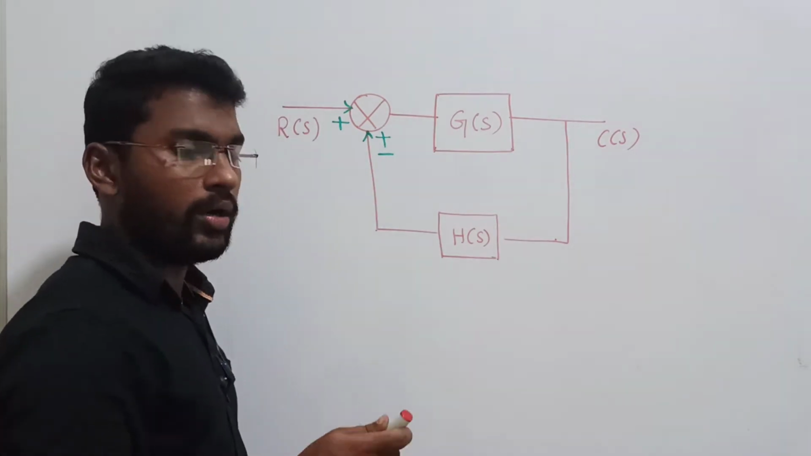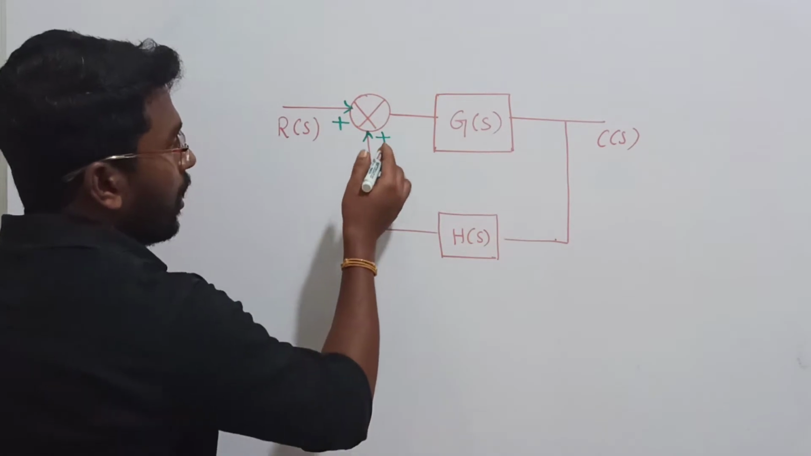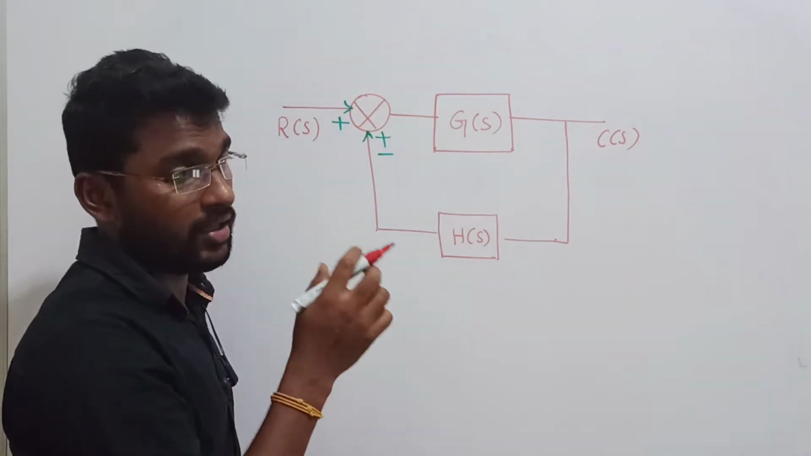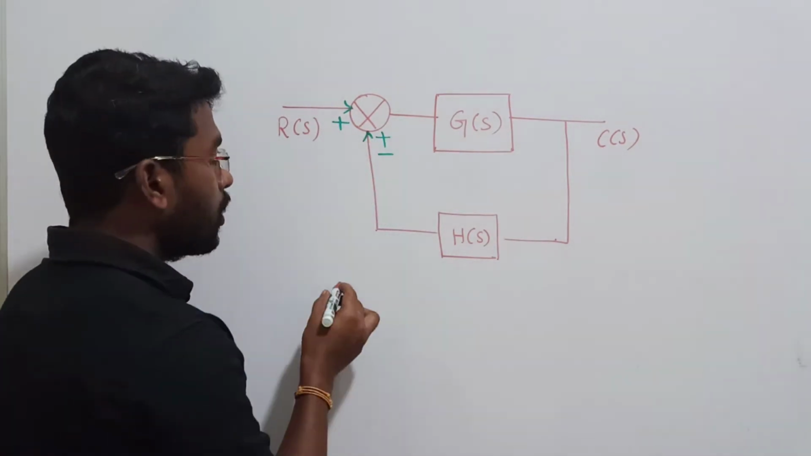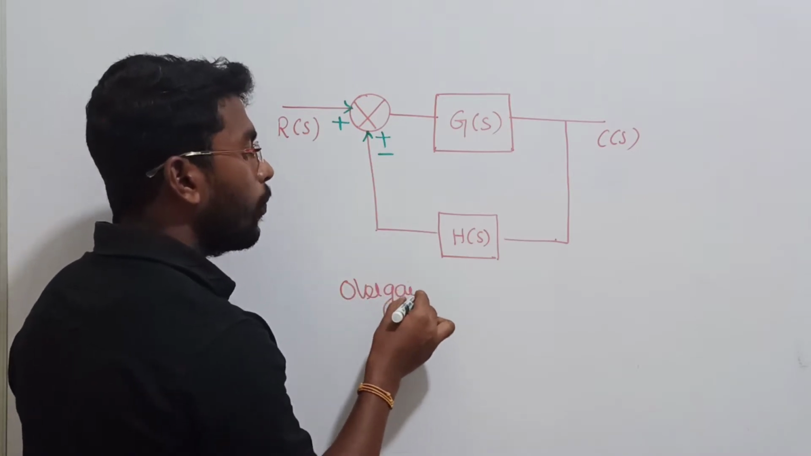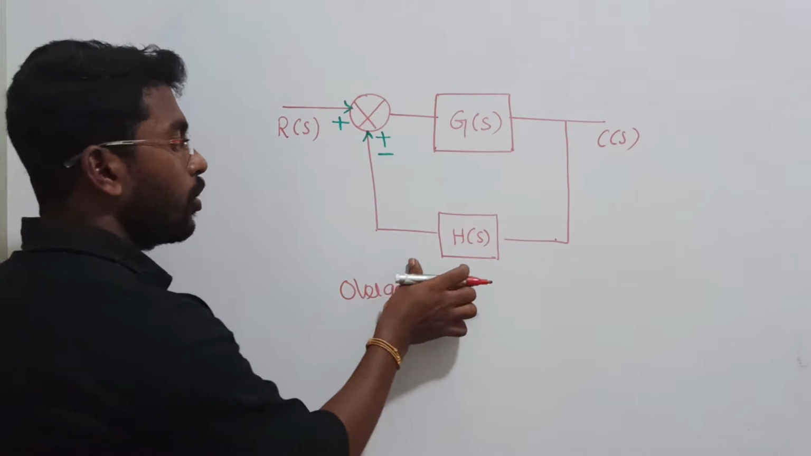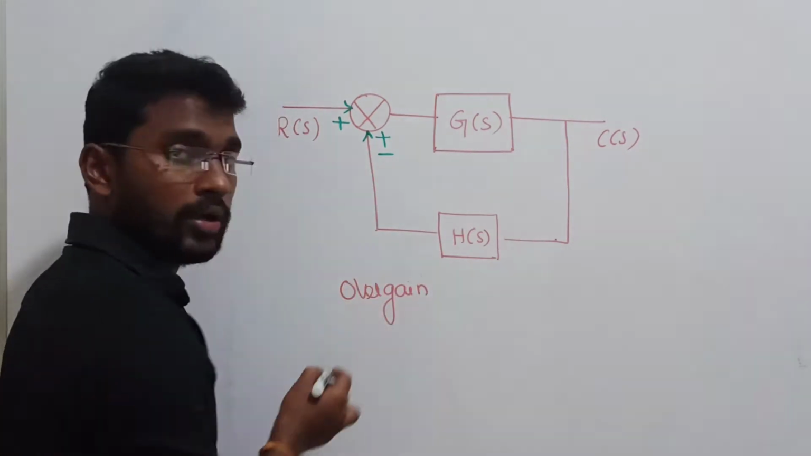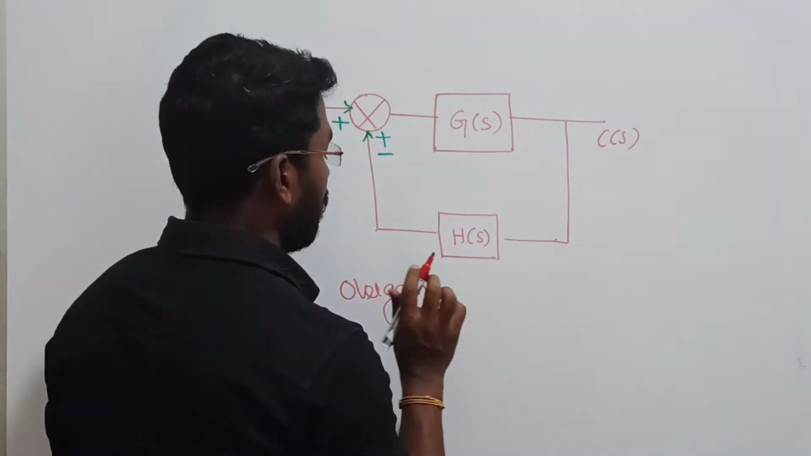So let us see one by one. The first thing is, when I am talking about the positive feedback system, the overall gain advantage is when we are going from open loop to closed loop. You go from open loop to closed loop. In the closed loop, I am taking the positive and negative feedback systems.